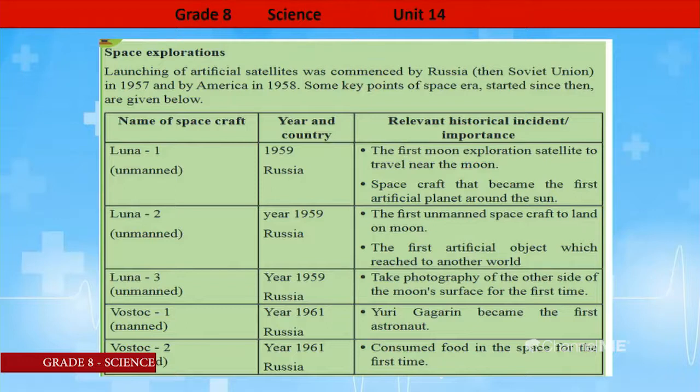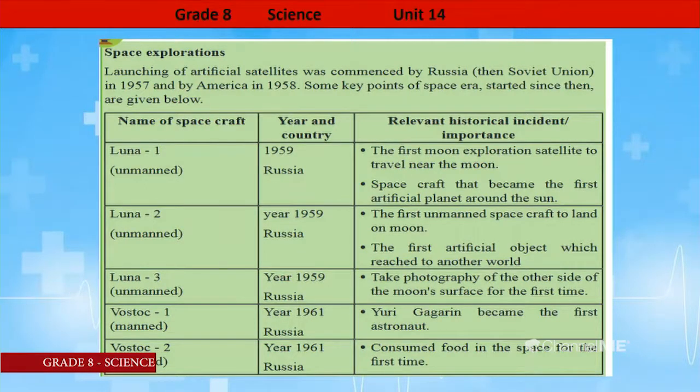It was an unmanned spacecraft. The year it was launched was 1959 by Russia. Then what are the importances and historical incidents related to this Luna 1? The first moon exploration satellite to travel near the moon. That is a very important historical event.